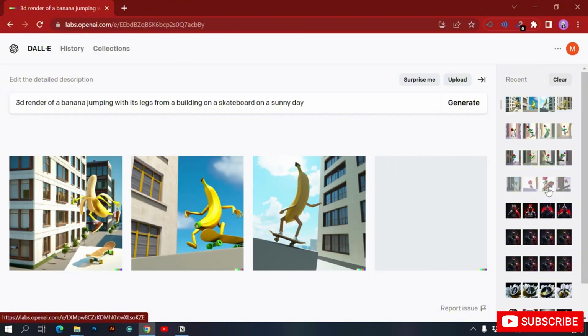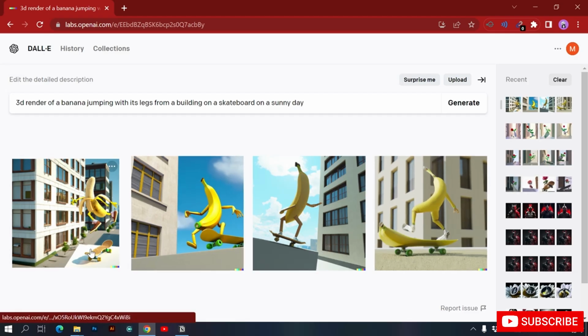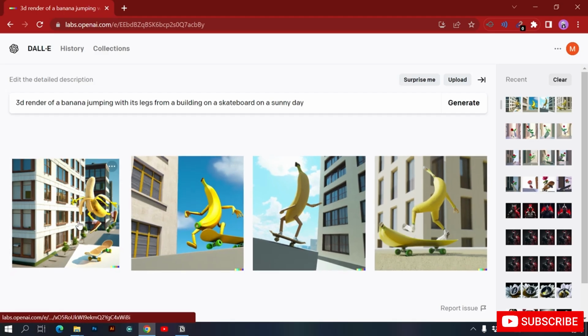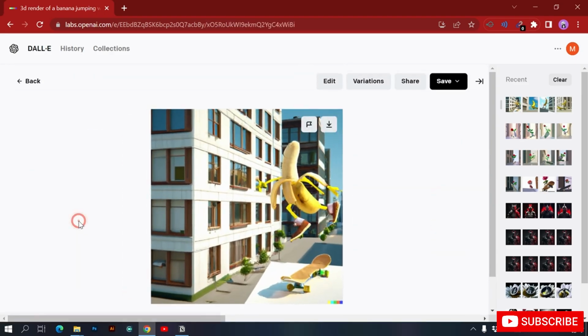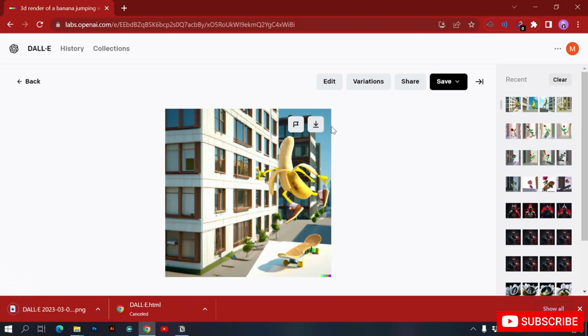Here you can see our banana has legs and it's jumping from a building on a skateboard. These three look good, but this one, I really love this one. Whenever you like something, just click on it and you can download it from here. And this is the art that you created with the help of DALL-E. You don't need any 3D software now. You can just create a render with the help of DALL-E. That's a really great thing.